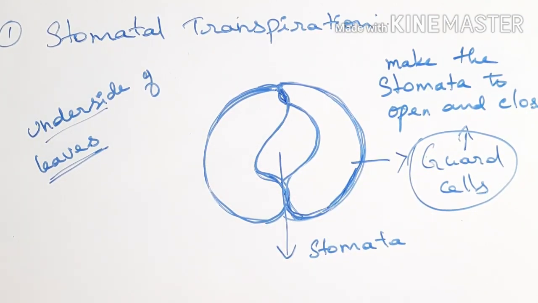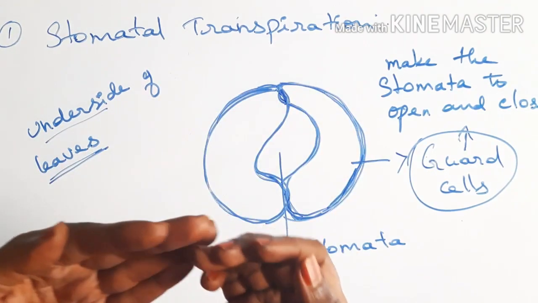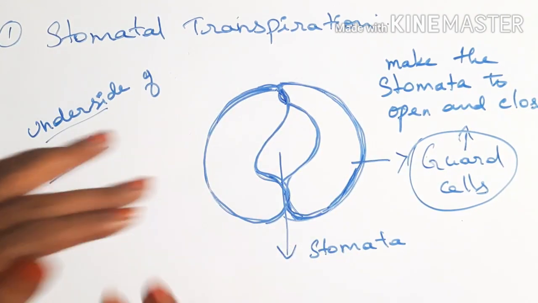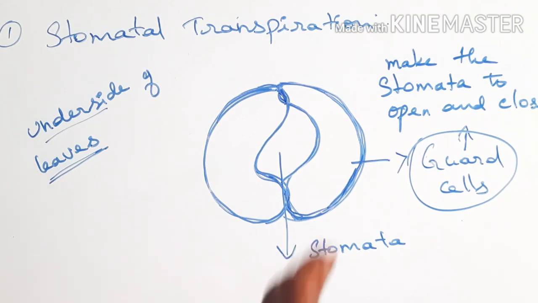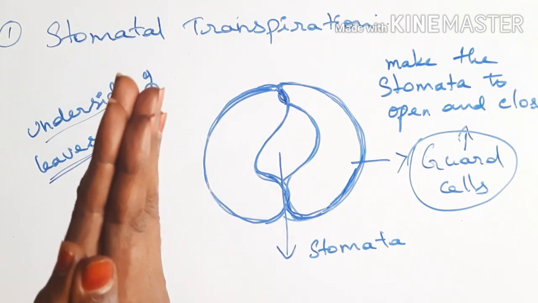You can imagine in your hand that this is the stomatal structure. This region you imagine like guard cells. So these two are guard cells, which are kept closed.